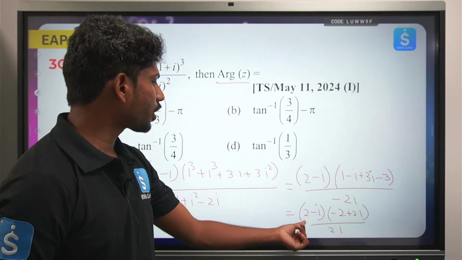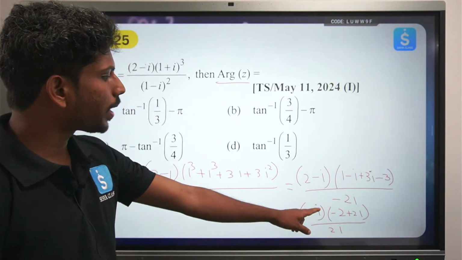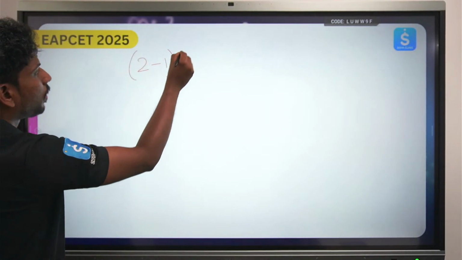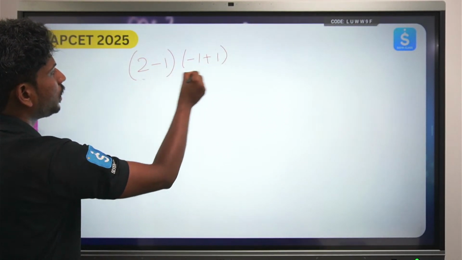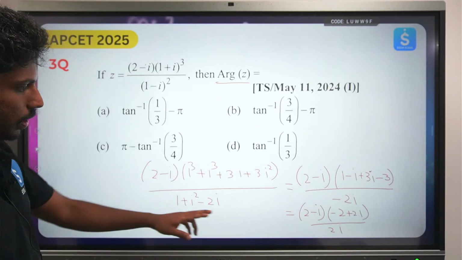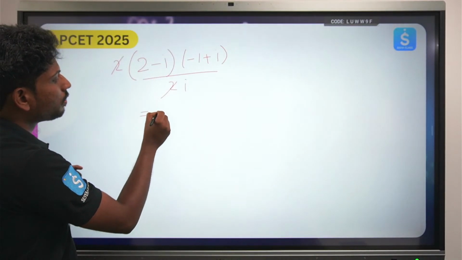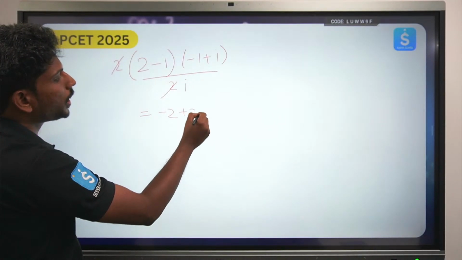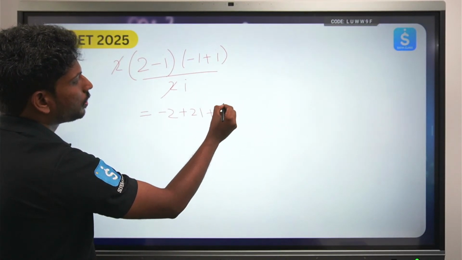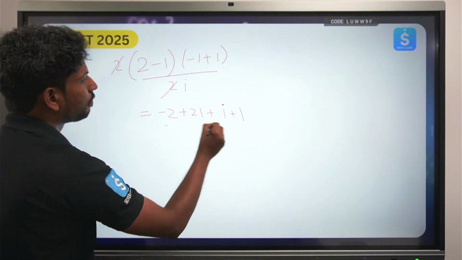Now from here what you can do is, you just try to multiply. First you can take 2 common, so this will become 2 minus i minus 1 plus i by 2i, because you can take 2 common, so 2 gets cancelled. 2 minus i minus 1 plus i. Now what will I do, 2 into minus 1 is minus 2, 2 into i is 2i, minus 1 into minus i into minus 1, that will become plus i. Okay, and minus i into i square is minus 1, minus of minus is plus i.